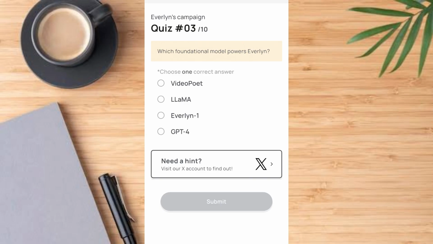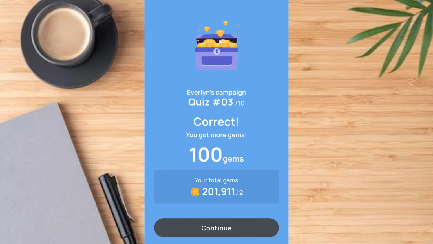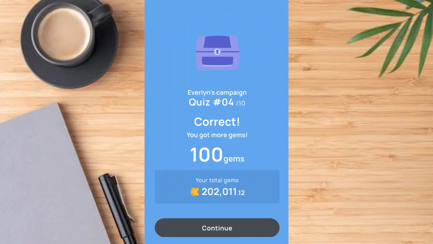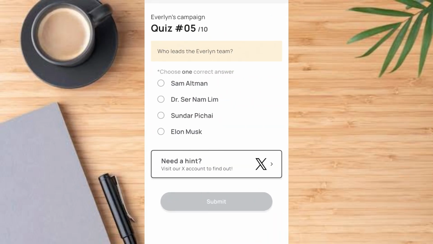Then let's continue. Which foundation model powers Everlyn? The answer is C, that is Everlyn 1. Tap on that. Then we've gotten that one. The next question, now tap on continue and accept the next question. What unique feature does Everlyn provide to ensure traceability? The answer is on-chain video memory. Tap on it and tap on submit. That is correct. Then let's proceed.